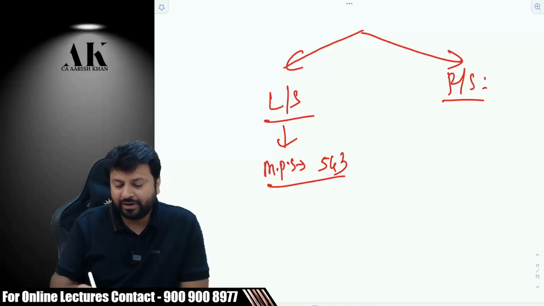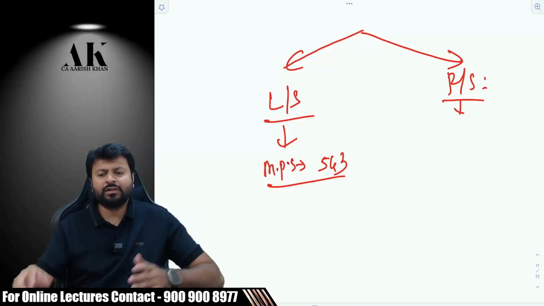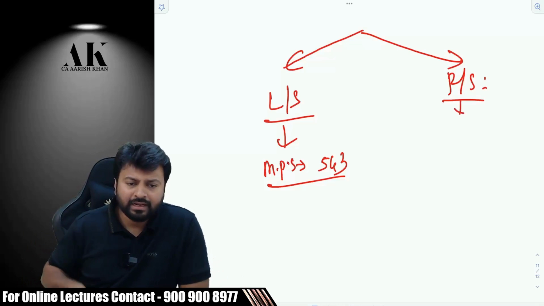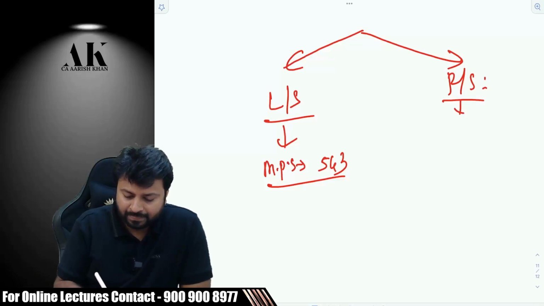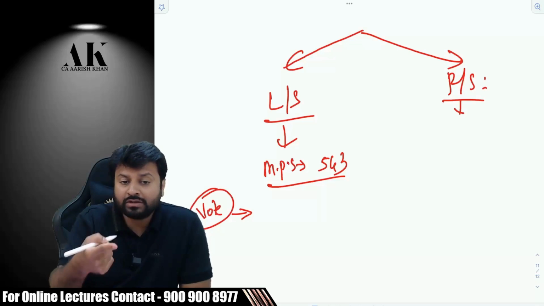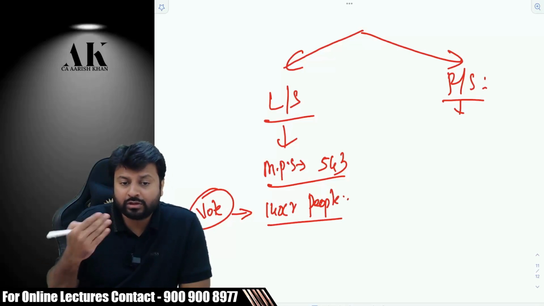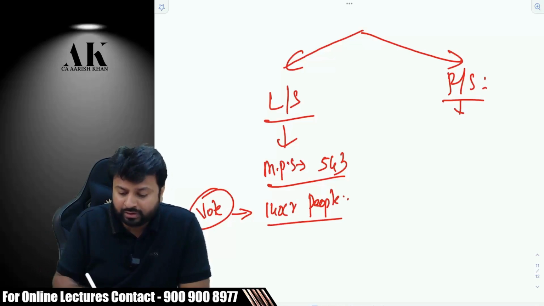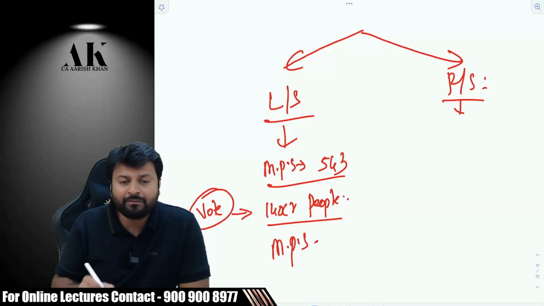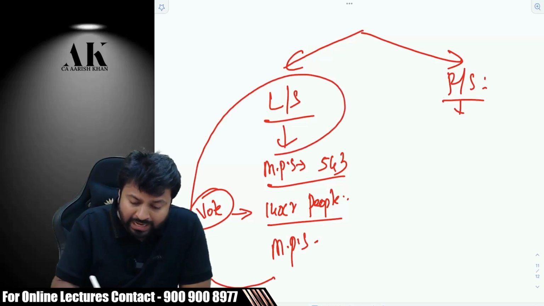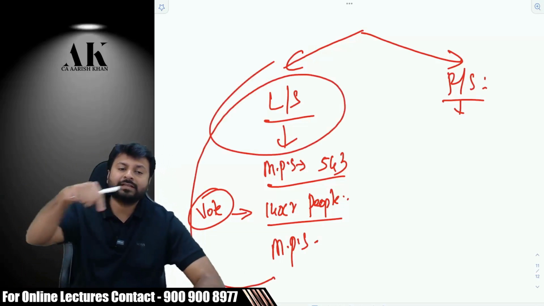So 543 MPs are there. Listen carefully, please. Then who sits in Rajya Sabha? What is Rajya Sabha? Let's talk about Lok Sabha first. You are going to give a vote next year. To whomsoever you are going to give a vote, it means 140 crore people are going to go out of their house and give a vote. And if that person is elected, that person will be called a Member of Parliament. And that person will go to the Lok Sabha and sit and represent our constituency.